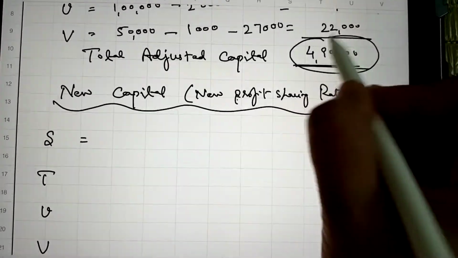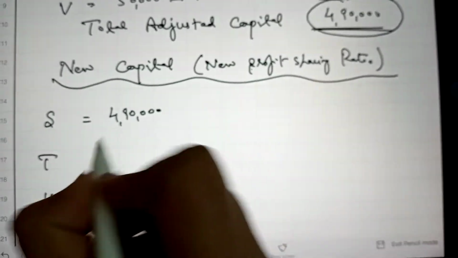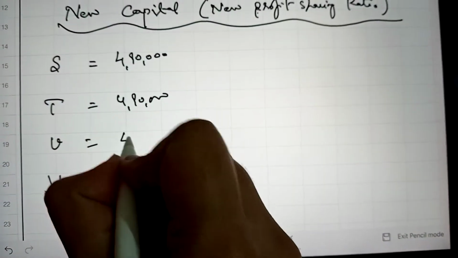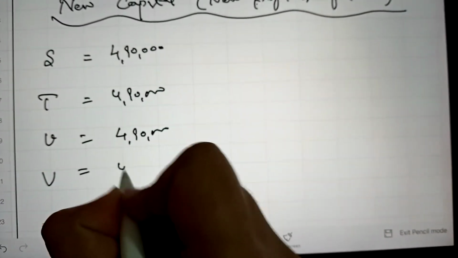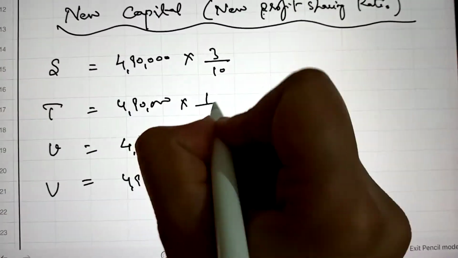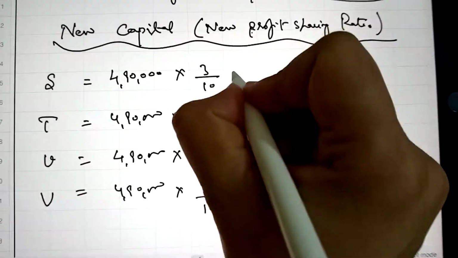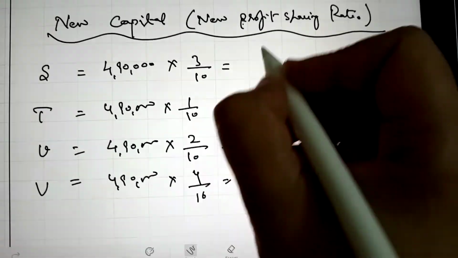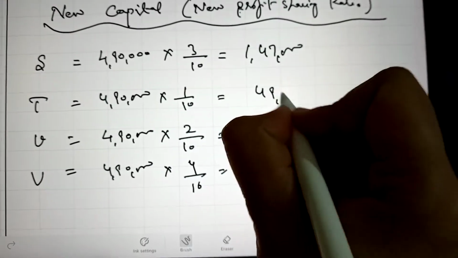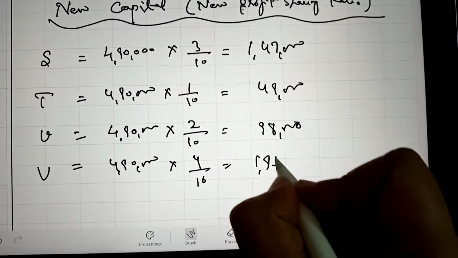So this total adjusted capital 4,90,000 will be multiplied with their new shares, which are 3/10, 1/10, 2/10 and 4/10. So it is 1,47,000, 49,000, 98,000 and 1,96,000.